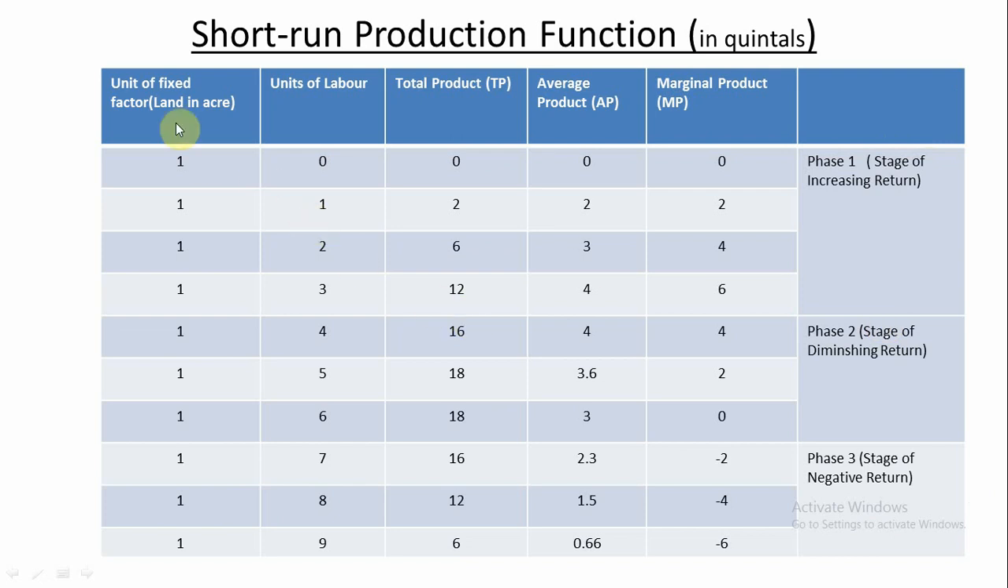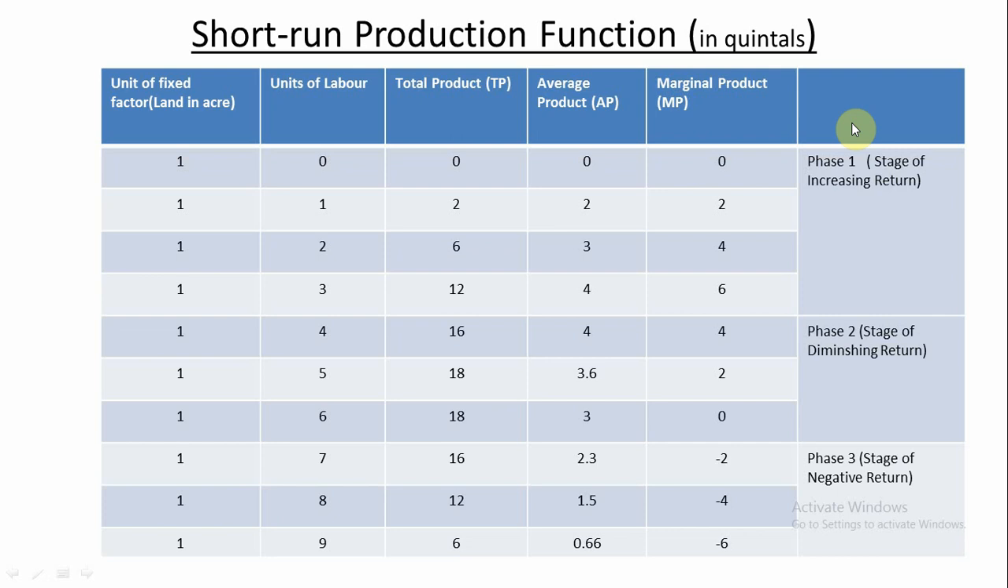In the first column we have taken the size of land as the fixed factor. In the second column we have taken units of labor. In the third column total product is mentioned, TP. In the fourth column average product, AP, and in the fifth column marginal product. And here we have written the remarks, right? So I will again discuss the summary of the table.